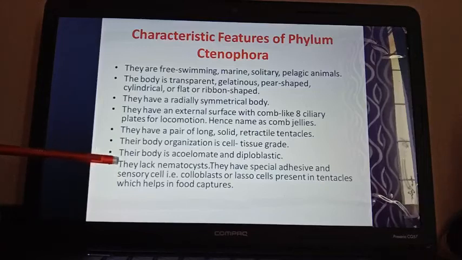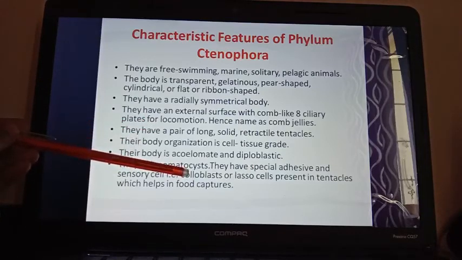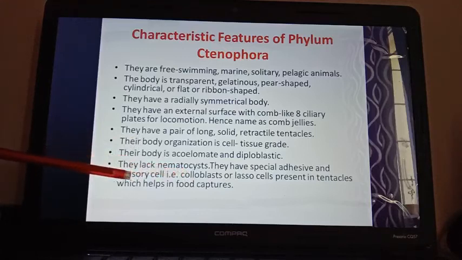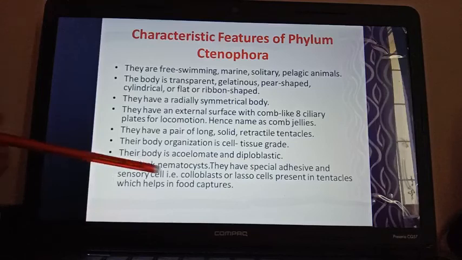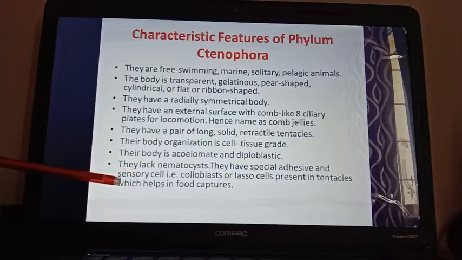They are not having the stinging cell nematocyst as in the phylum Cnidaria, but they are having a special adhesive or sticky cell that is known as colloblast or lasso cell, that is present in their tentacles also, which helps in their food capture. So in the phylum Cnidaria, their stinging cell is known as nematocyst, and in the phylum Ctenophora, their sticky cell is known as colloblast, which is present in the tentacles and helps in capturing their prey.